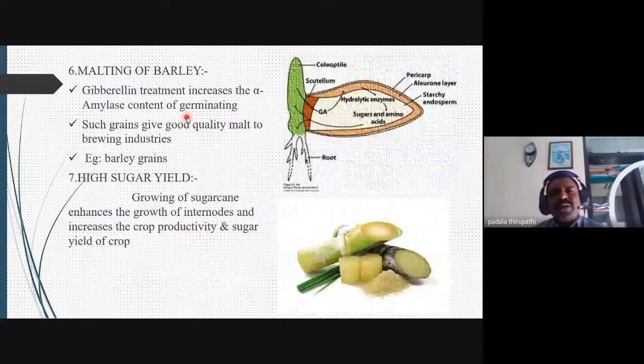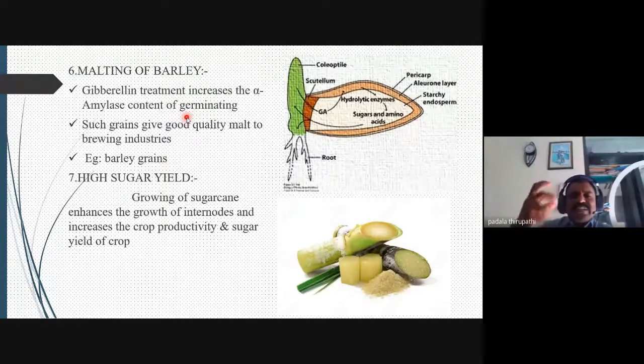And malting in barley is also very important for the beverage industry. The starch grains are broken down and malt is synthesized in the barley grains. That is the most important. And the sugar content is increased in the sugarcane crop; a high quantity of sugar is produced by gibberellic acid in sugarcane and other sugar crops.